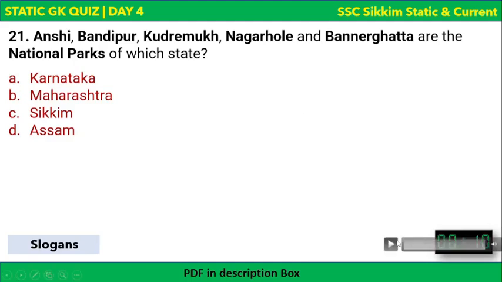The options are there, and your time begins now. Ansi, Bandipur, Kudremukh, Nagarhole, and Bannerghatta are national parks of which state? The correct answer is Karnataka. Okay, so all these five national parks are of Karnataka: Ansi, Bandipur, Kudremukh, Nagarhole, and Bannerghatta.